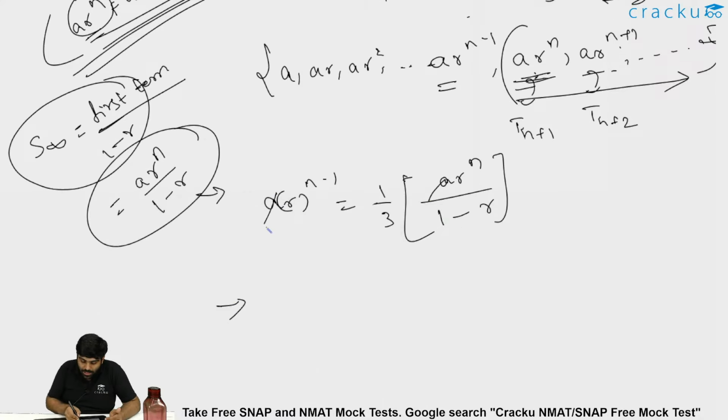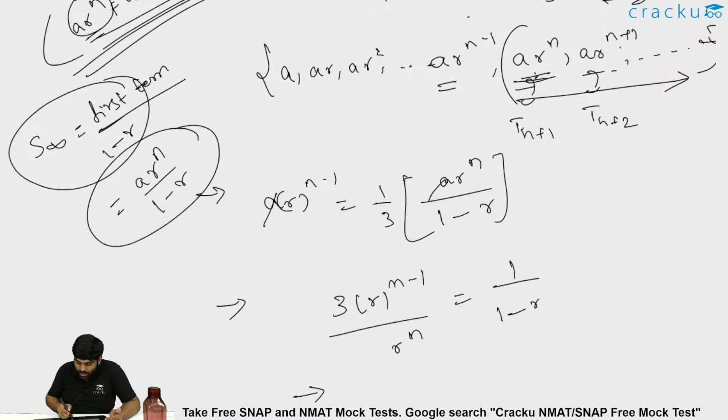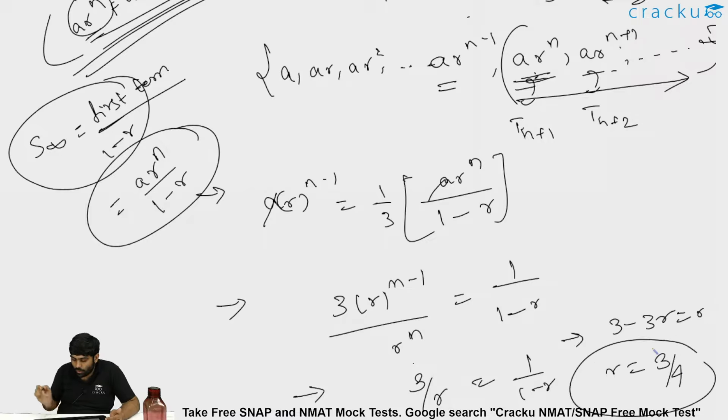So let me cancel a. We get 3 into r power n minus 1 divided by r power n is equal to 1 by 1 minus r. What is r power n minus 1 by r power n? It is nothing but 1 by r. So this can be written as 3 by r, because r power n minus 1 by r power n leaves 1 by r, and r power n goes away. You get 3 by r is equal to 1 minus r. This is nothing but 3 minus 3r is equal to r. This implies 3 is equal to 4r. So r is equal to 3 by 4.